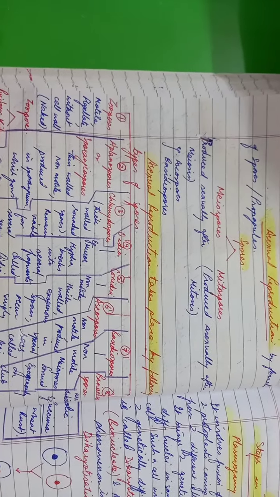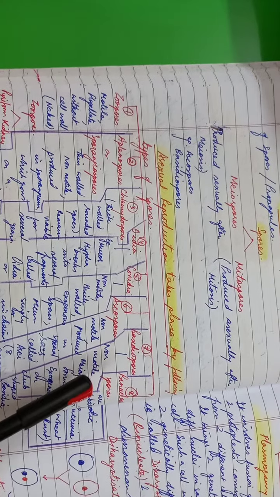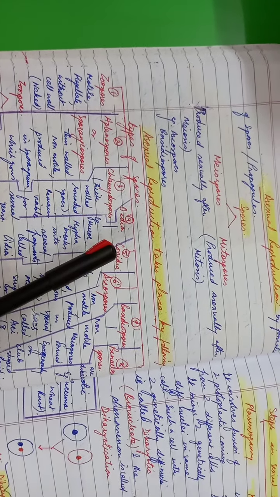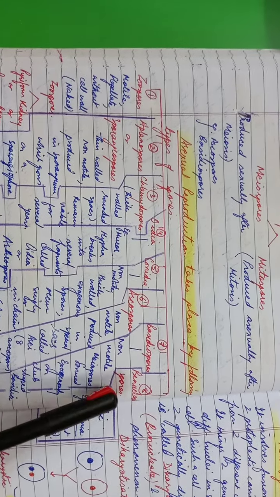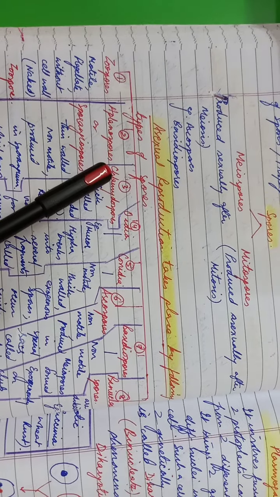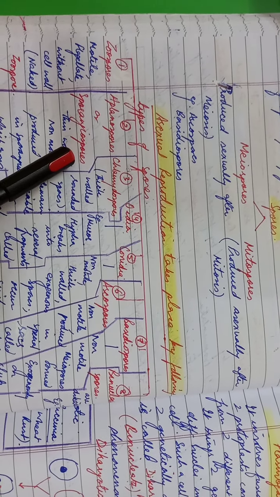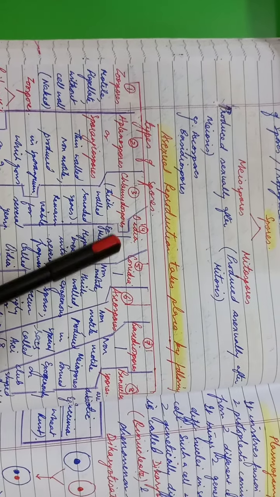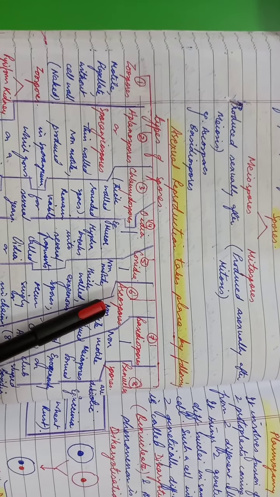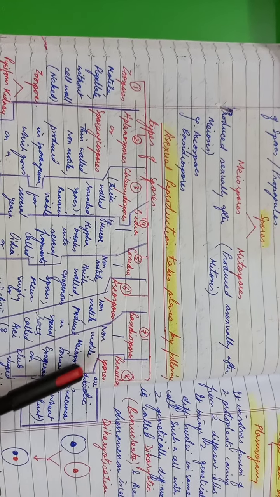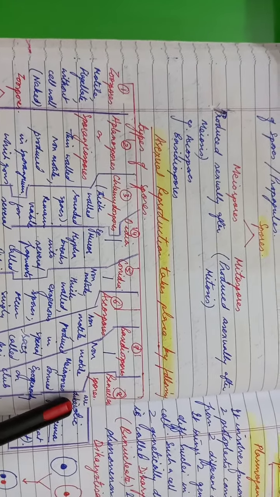So let us come to the details of asexual reproduction and how it takes place. Asexual reproduction occurs by the formation of the following 8 types of spores. First is zoospores, second aplanospores or sporangiospores, third chlamydospores, fourth oidia, fifth conidia, sixth ascospores, seventh basidiospores, and eighth binucleate spores. So I would first show them one by one so that you understand in a better way. Here we have the first one,